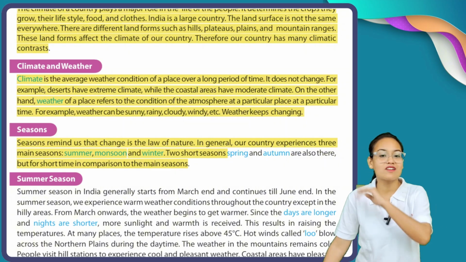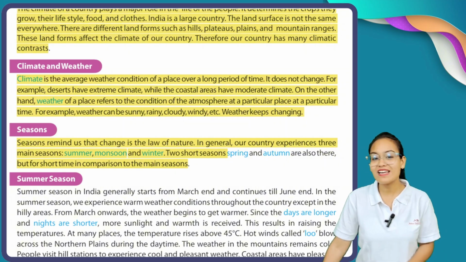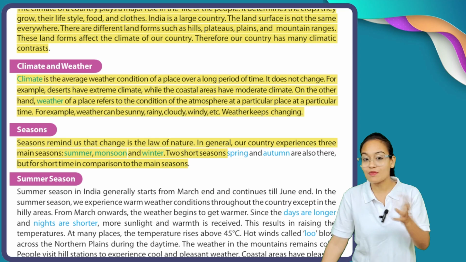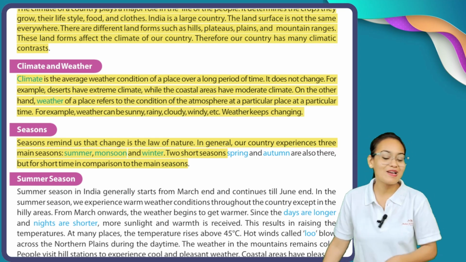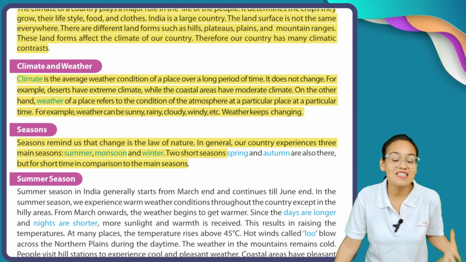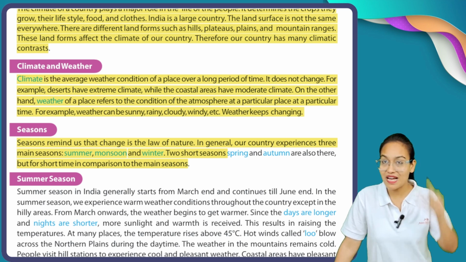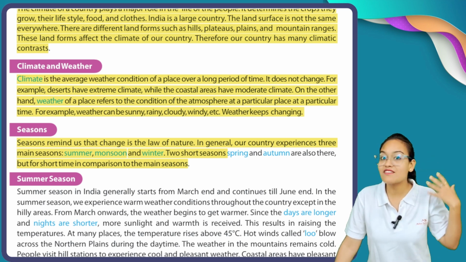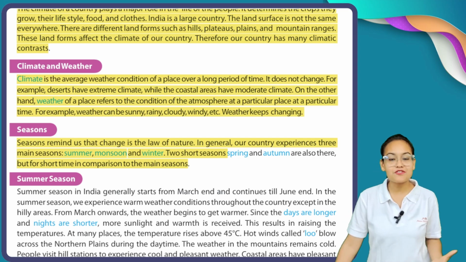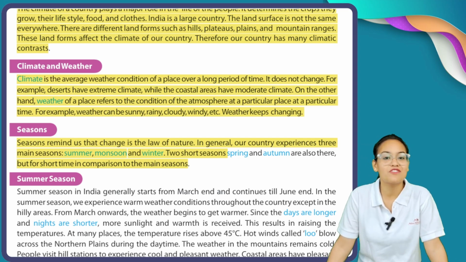Season is a natural reminder, just like you can find reminders in your phones. Similarly, season is our natural reminder by our God. Season reminds us that our country experiences different kinds of climate.